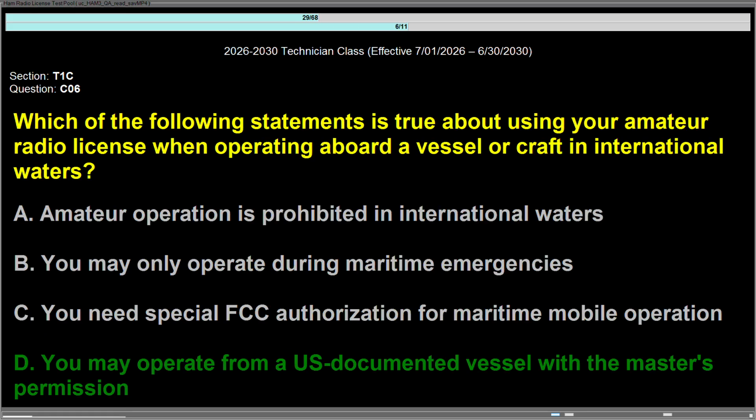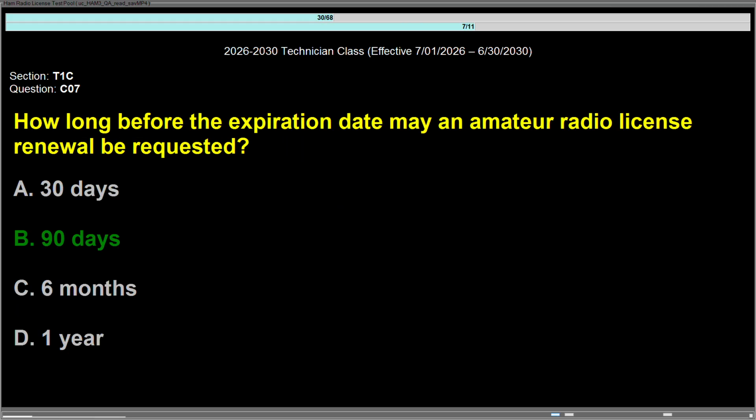Question Charlie 06, which of the following statements is true about using your amateur radio license when operating aboard a vessel or craft in international waters? Answer is D, you may operate from a US documented vessel with the master's permission. Question Charlie 07, how long before the expiration date may an amateur radio license renewal be requested? Answer is B, 90 days.